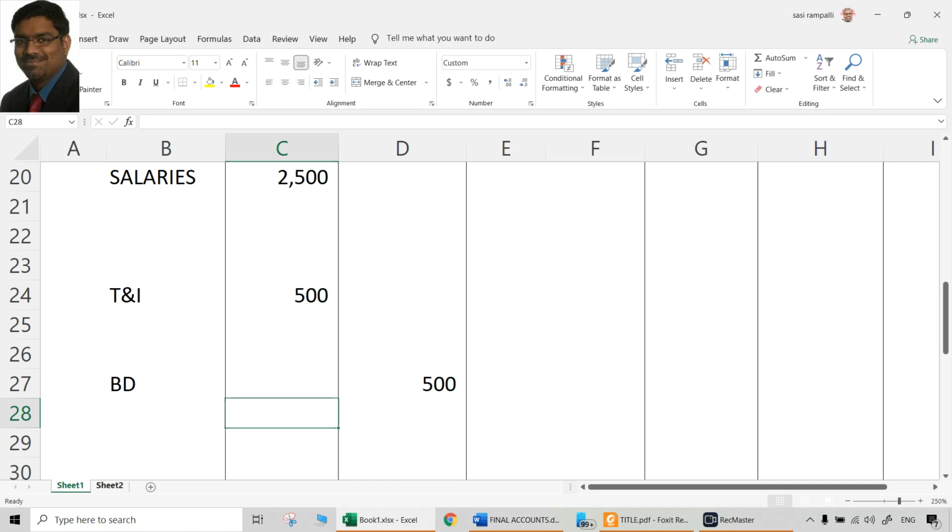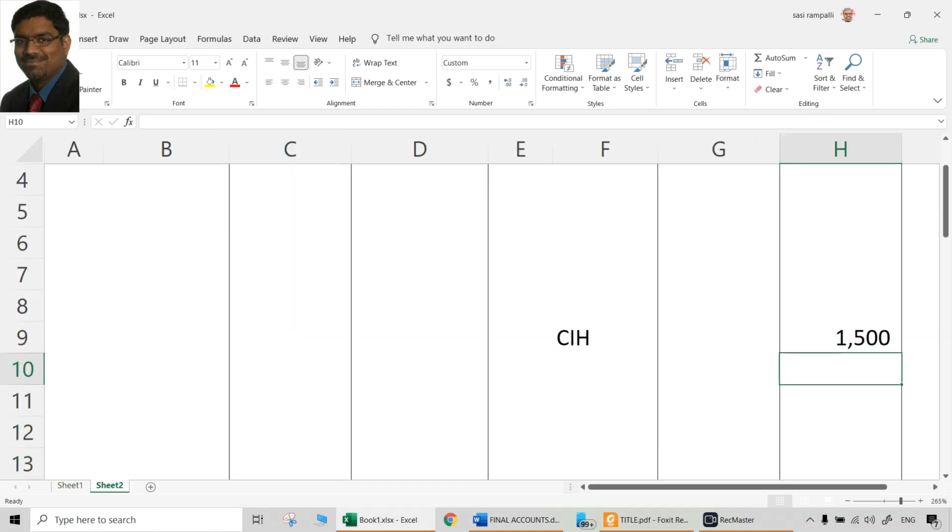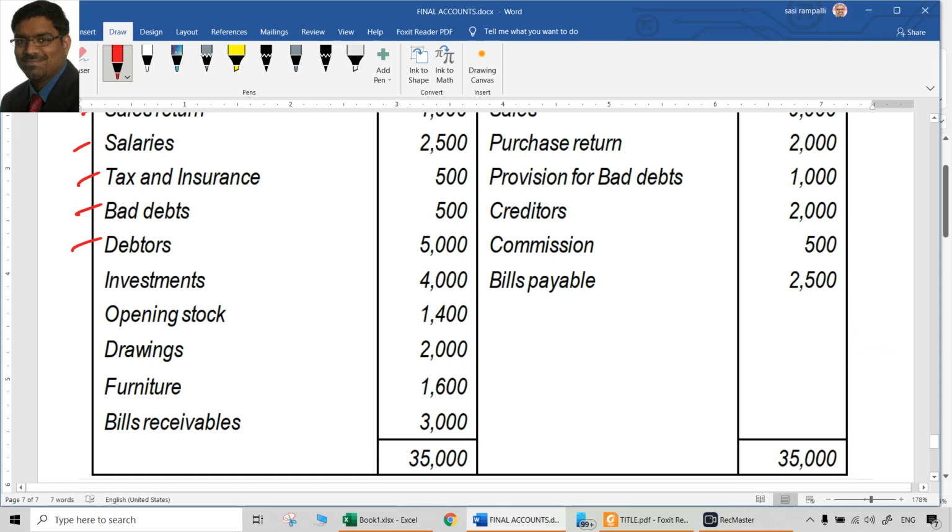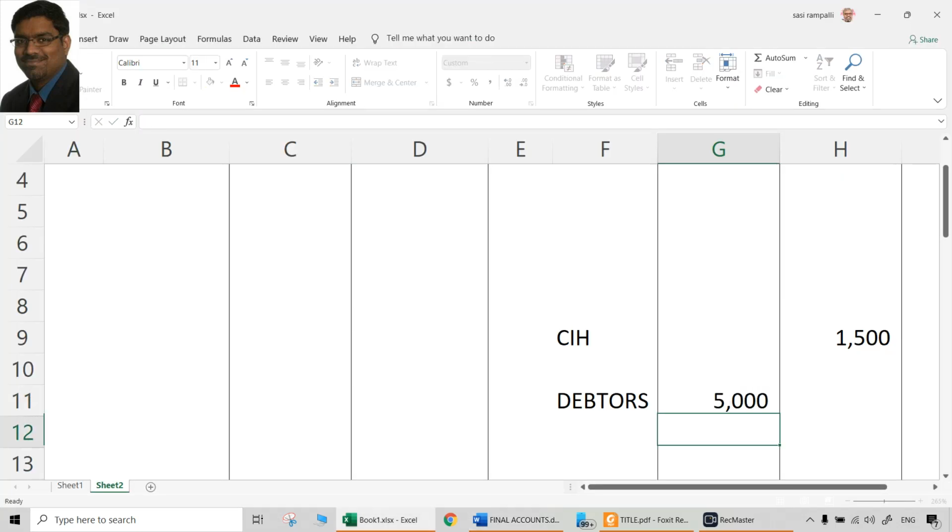Debtors 5,000. That is an asset. So balance sheet, asset side, debtors. Definitely in the inner column because there will be some provision, etc. So 5,000, put it in the inner column. Investments 4,000. So that is also an asset.